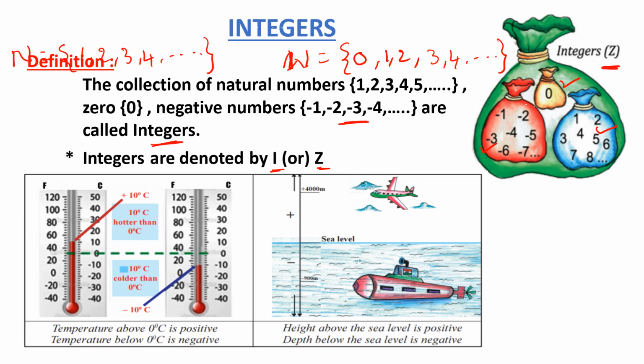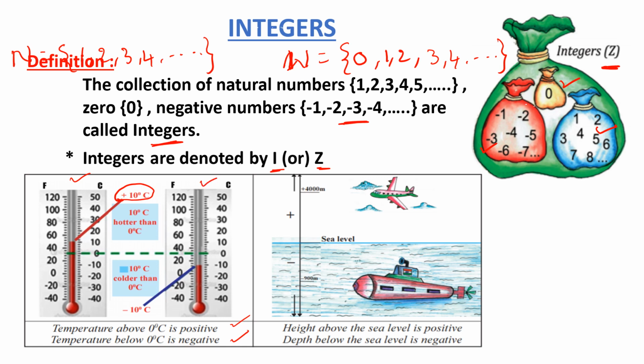In that picture, we are shown two thermometers. The temperature above 0 degrees is positive and the temperature below 0 degrees is negative. In this first picture, it is shown that 10 degrees centigrade above 0, hotter than 0 degrees, we denote as positive 10 degrees centigrade.